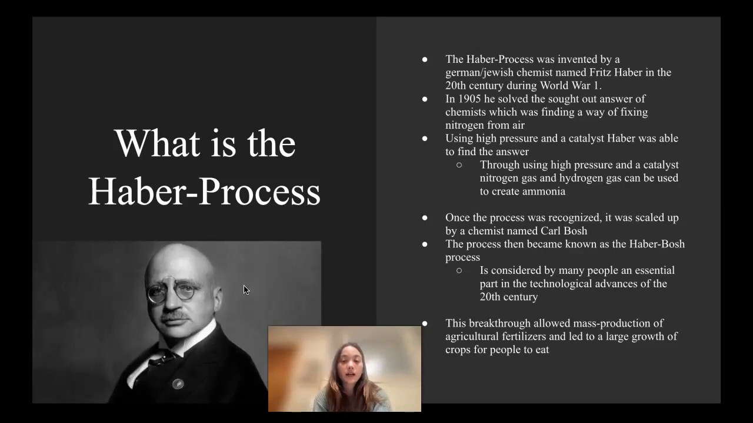This breakthrough did allow for mass production of agricultural fertilizers and also led to a large growth of crops for people to eat. Especially during the 20th century, where we had many things going on and a lot of people were unable to eat, the depression, finances, everything was kind of going in a downward spiral. This process was able to kind of break them out of this, and it was a huge help for the agricultural fertilizers, and that led to many more people being able to eat because of the overproduction of the crops.